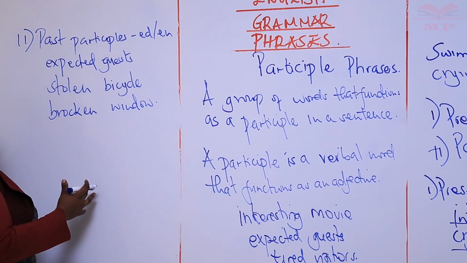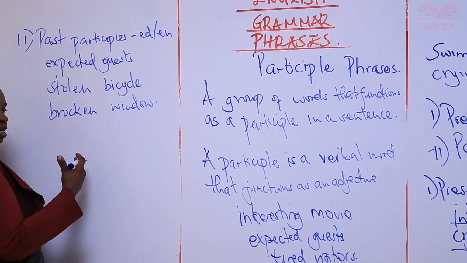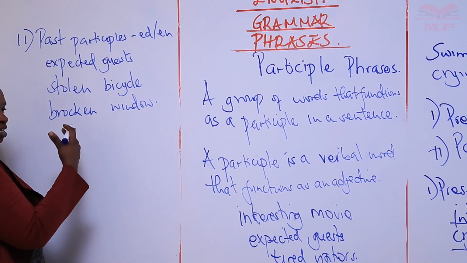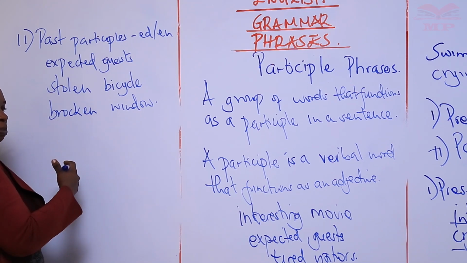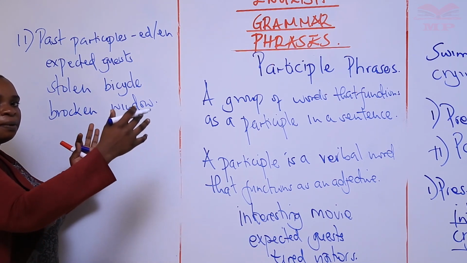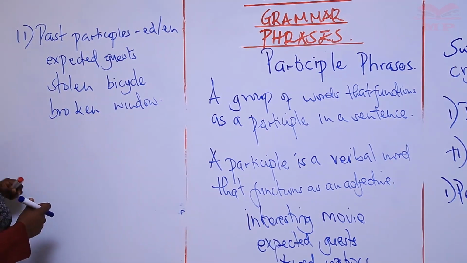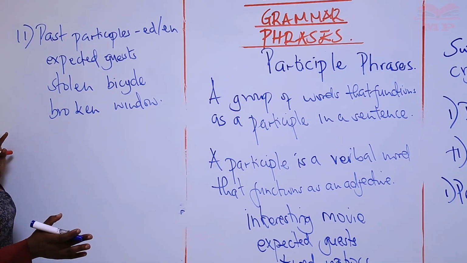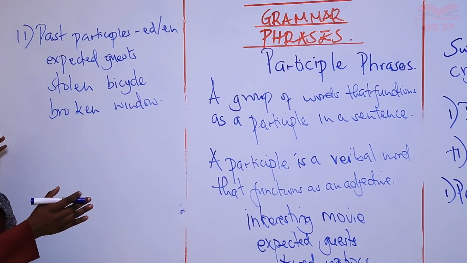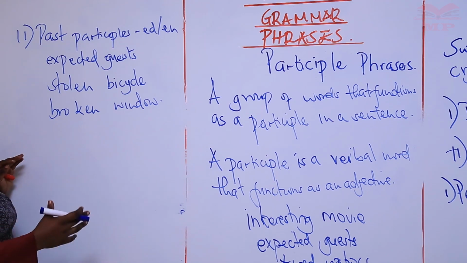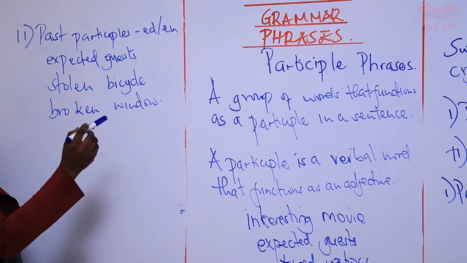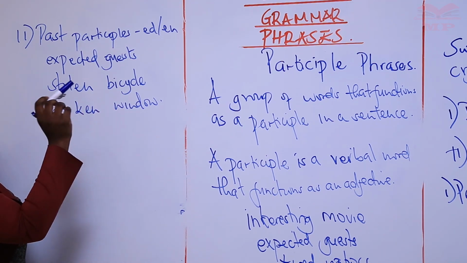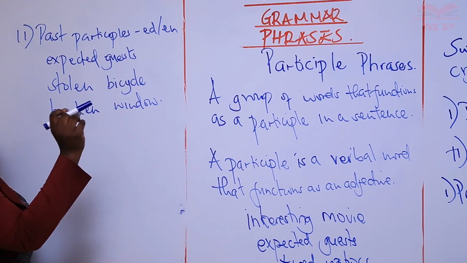That the action in the participle part happens before the one in the main sentence happens. Now that we've reminded ourselves what a participle is, we're looking at what a participle phrase is. And we've just said that a participle phrase is a group of words that functions as a participle in a sentence.